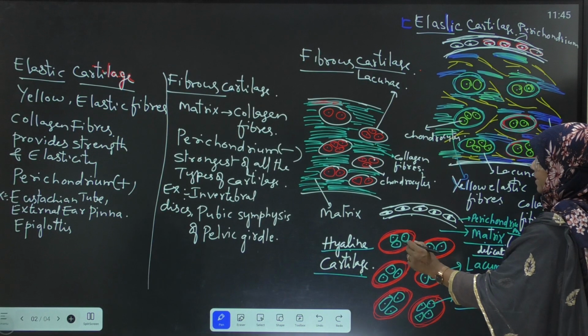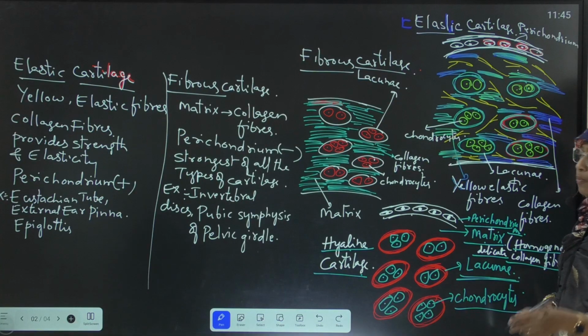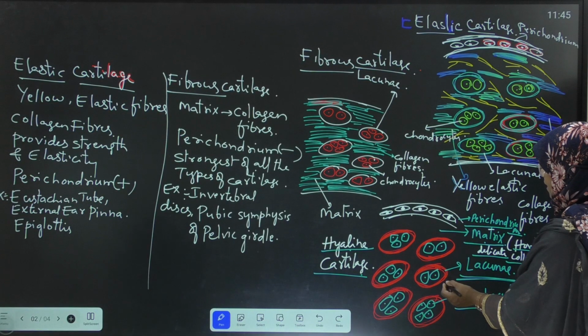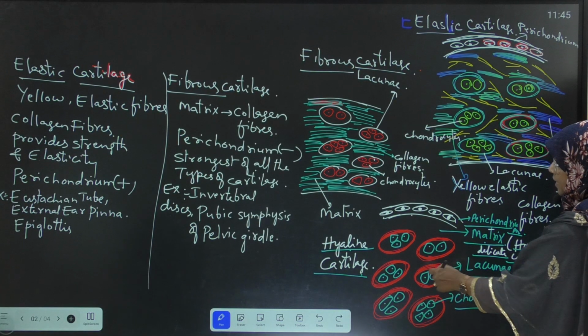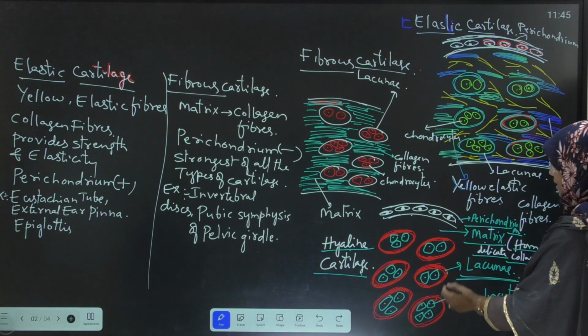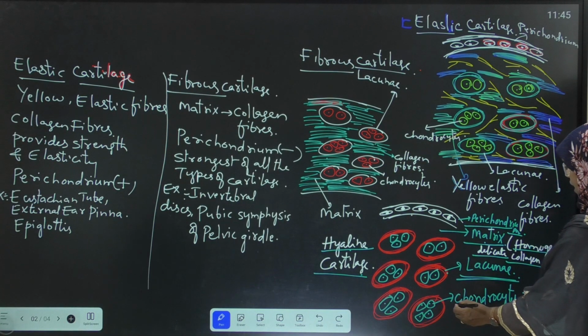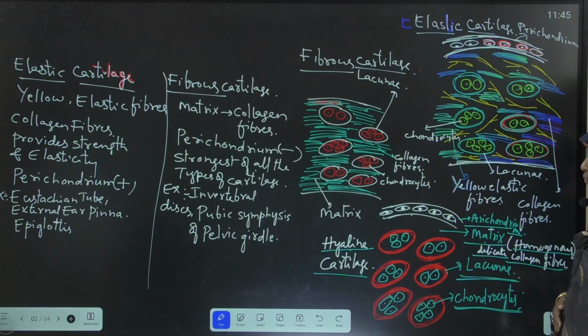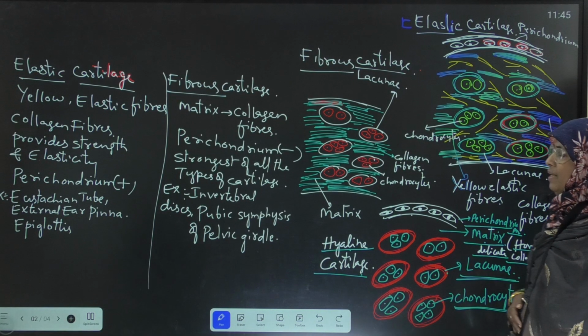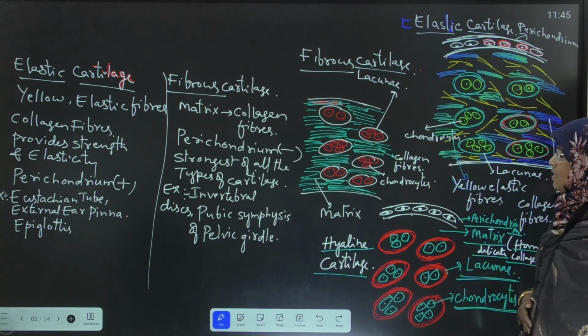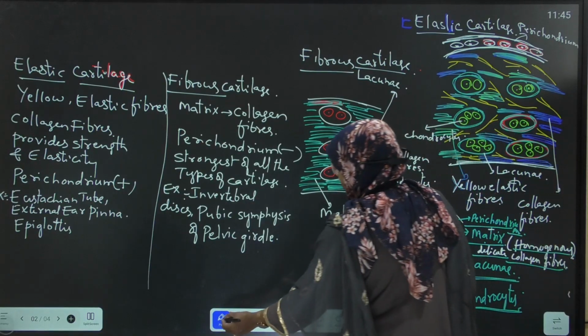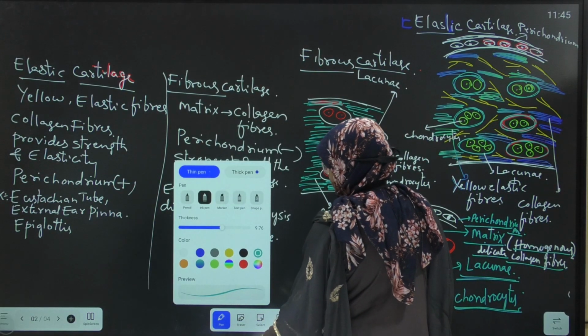Next, in the matrix, fluid-filled spaces are present. They are called lacunae, the red-colored lacunae. Inside these lacunae, 2 to 4 chondrocytes are present. What are the locations of the hyaline cartilage? Once again, I will repeat.